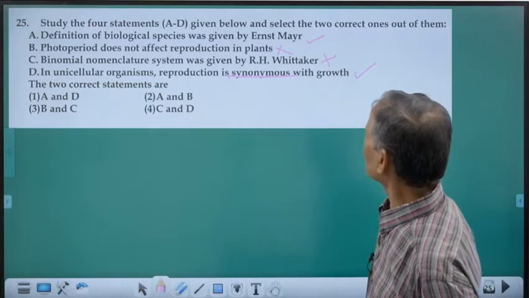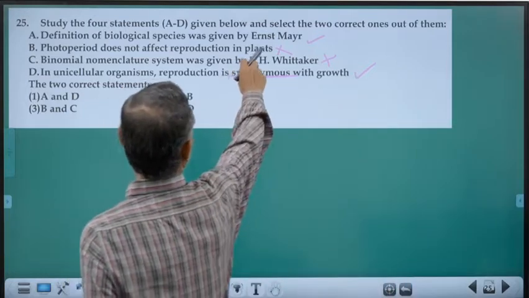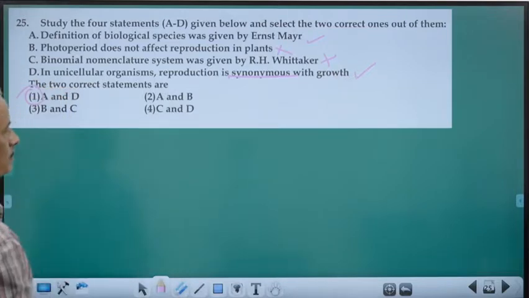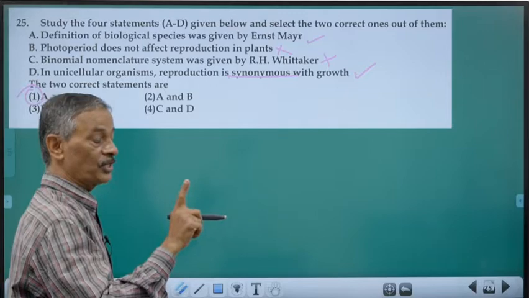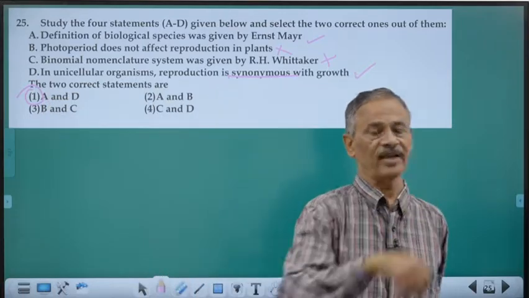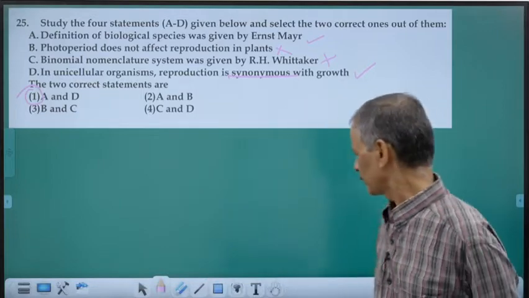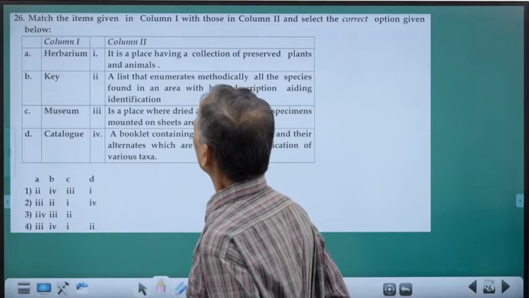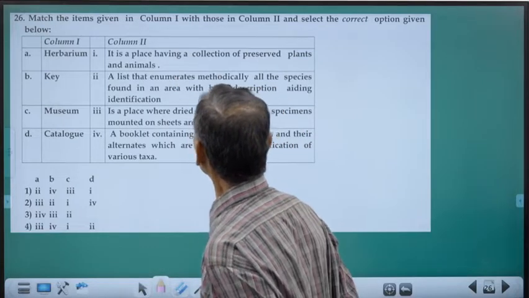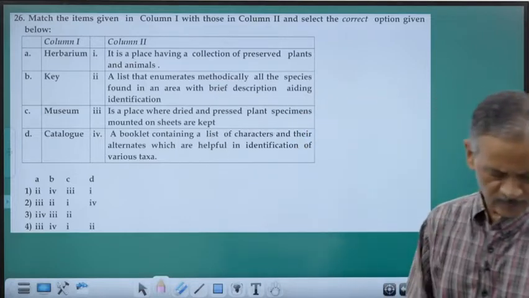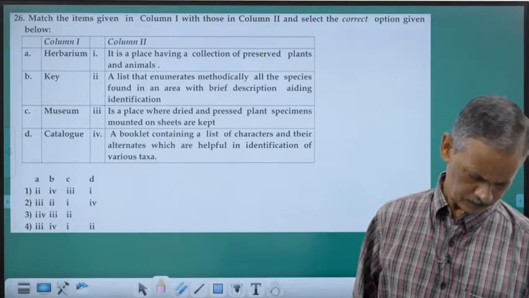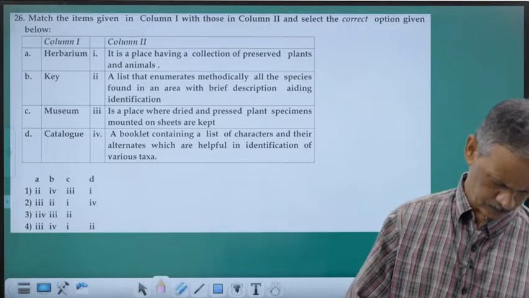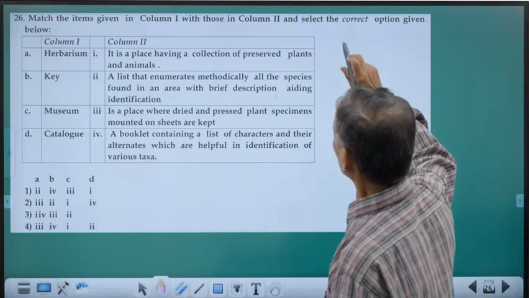The two correct statements are A and D. So the option is A, 1. So this is a question asked in the 2016 NEET examination. Okay. Again, match the items given in column 1 with those of column 2. This is a question from the same examination, 2016.